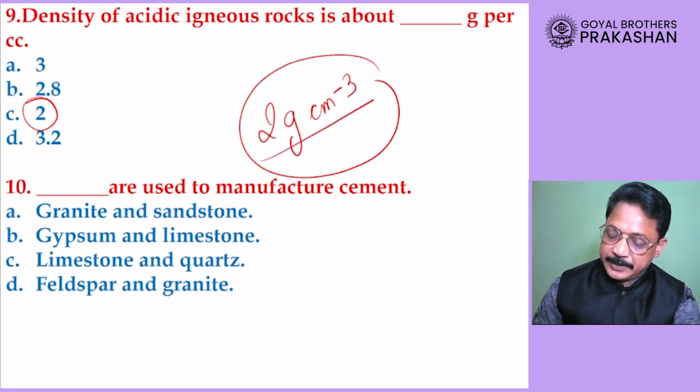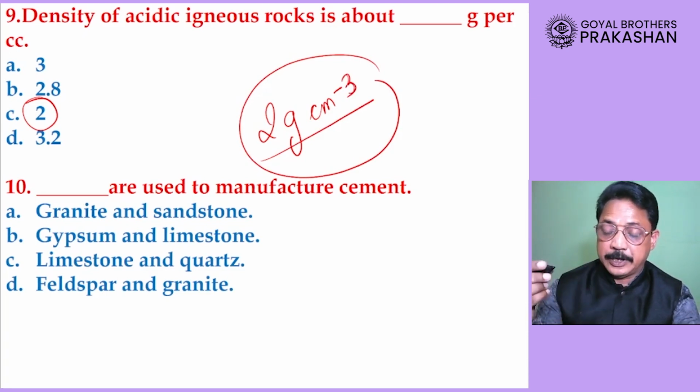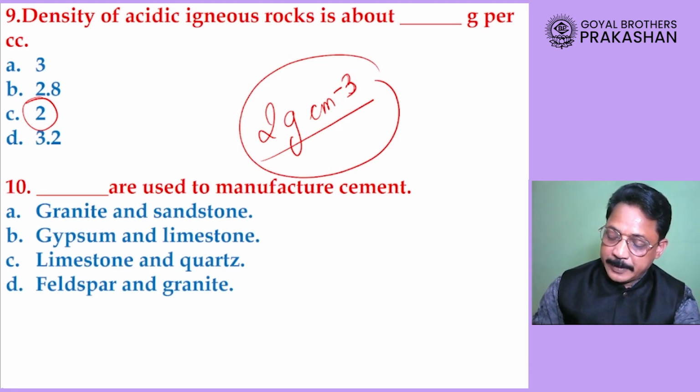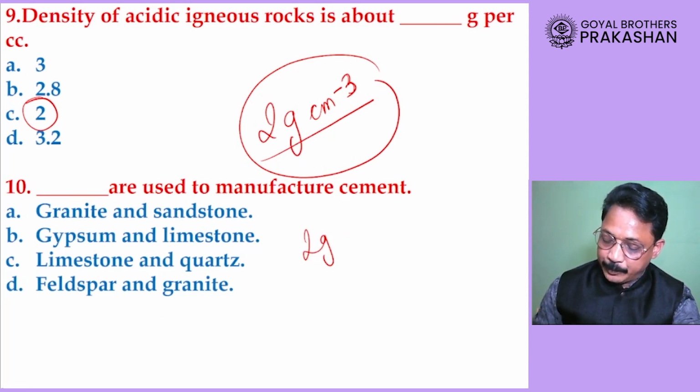So 2 gram per cubic centimeter. Okay, in physics language you must be knowing that in per cubic centimeter, cubic stands for 3 and per is denoted by minus sign. So therefore 2 gram per cc, that is 2 gram per cubic centimeter is our answer.